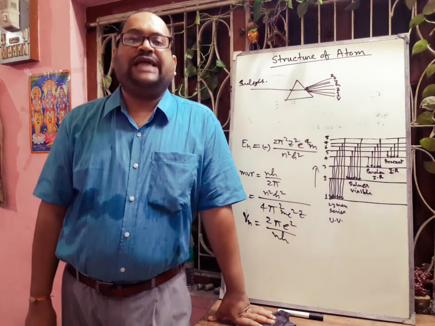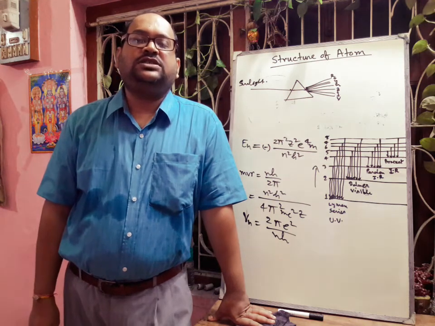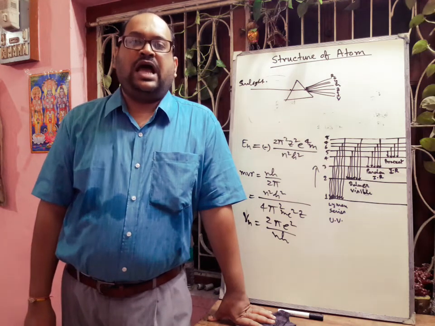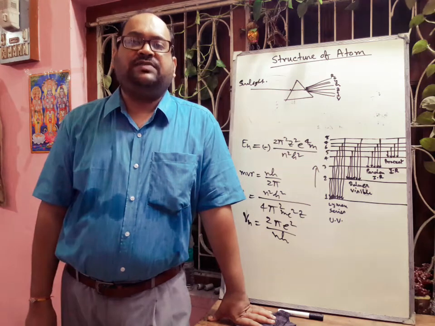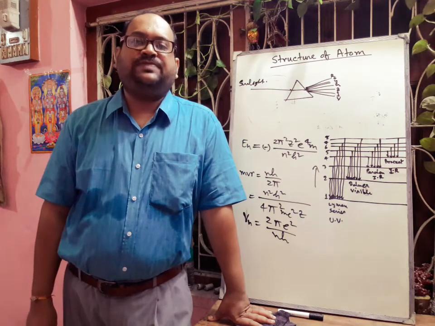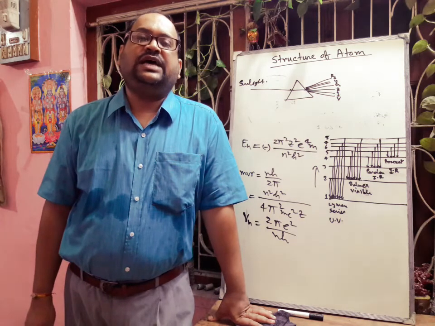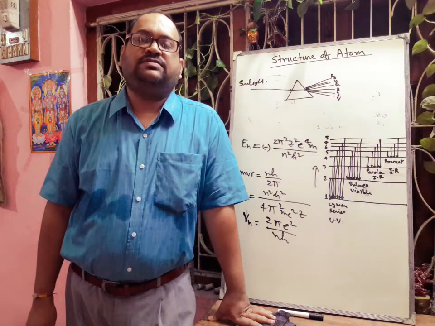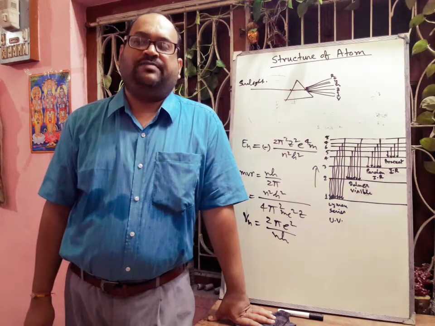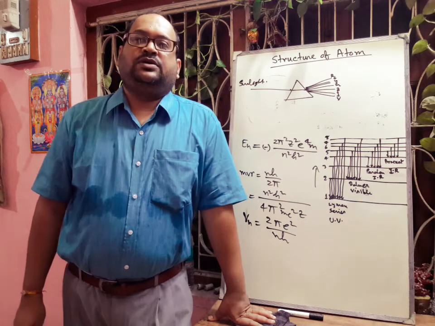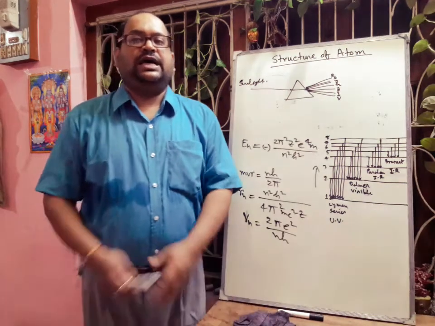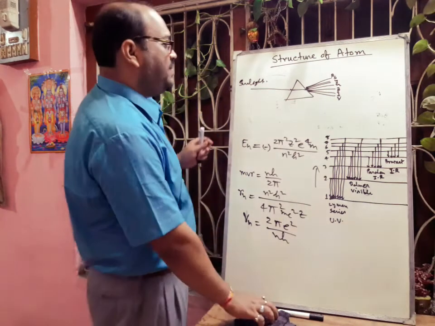Next we will discuss the atomic spectra. Atomic spectra consist of lines, as there are gaps between the lines, and so the spectra of atoms are not continuous. This type of spectrum, or atomic spectra, are called line spectra. Next we will discuss the classification of atomic spectrum.